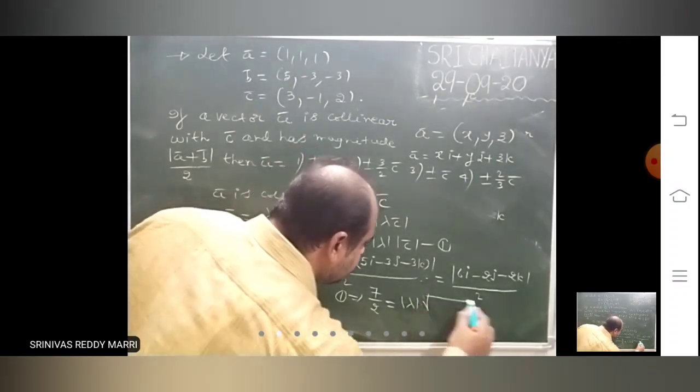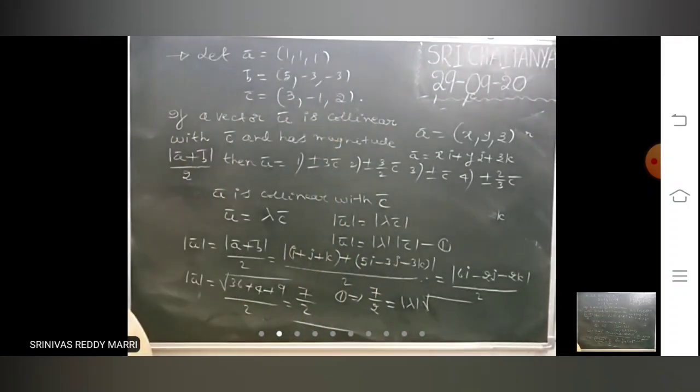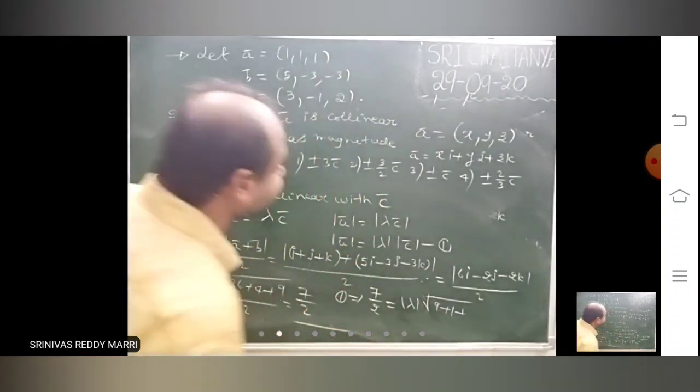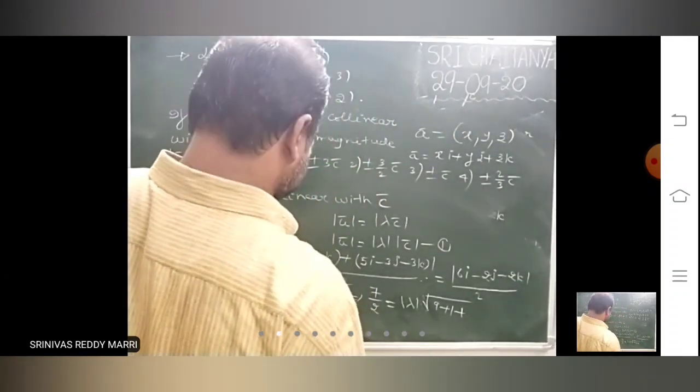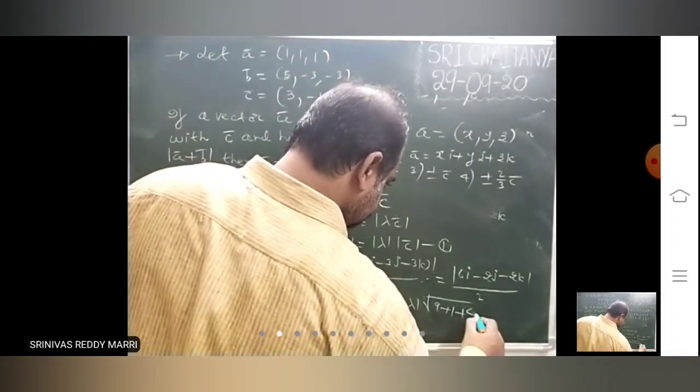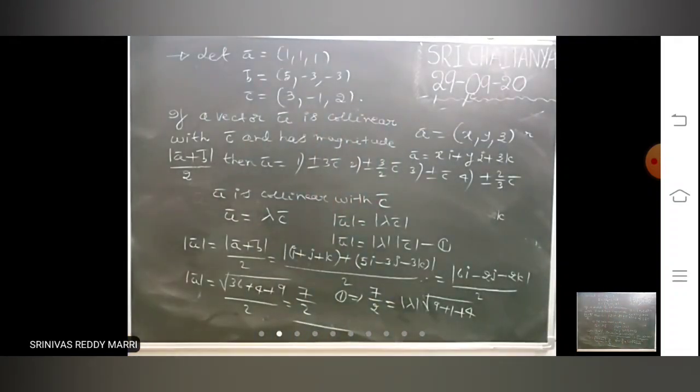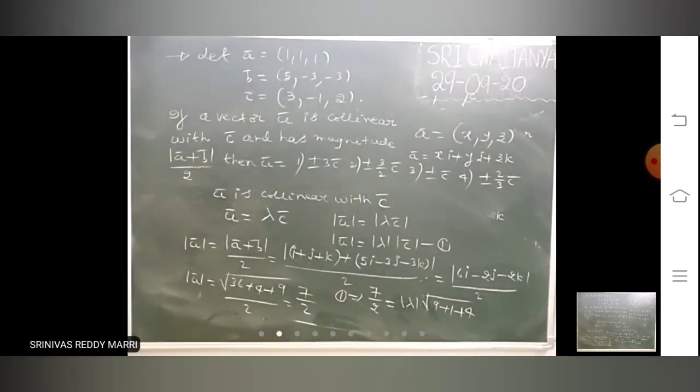Modulus c bar is root of 9 plus 1 plus 4, since c bar vector is 3i minus j plus 2k.